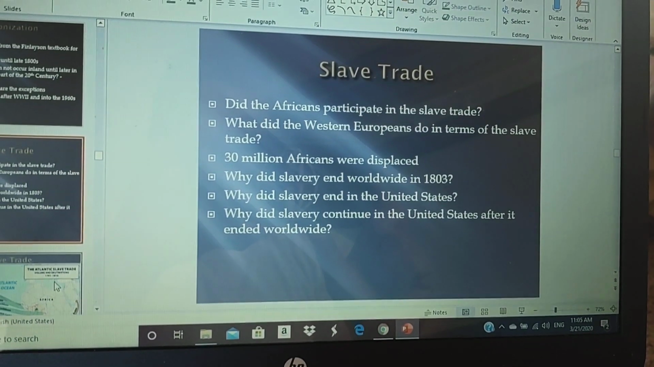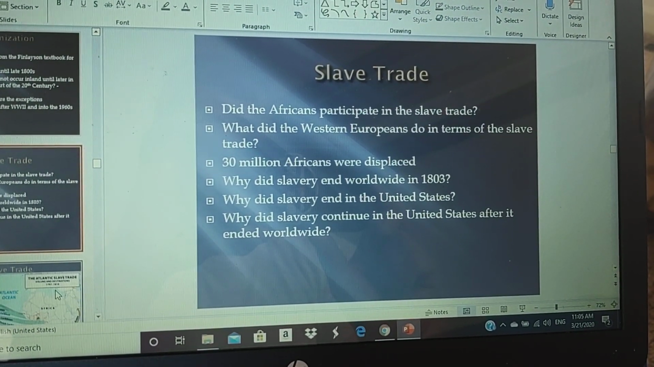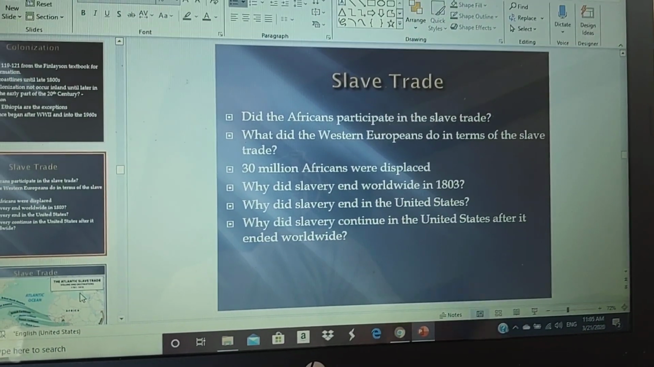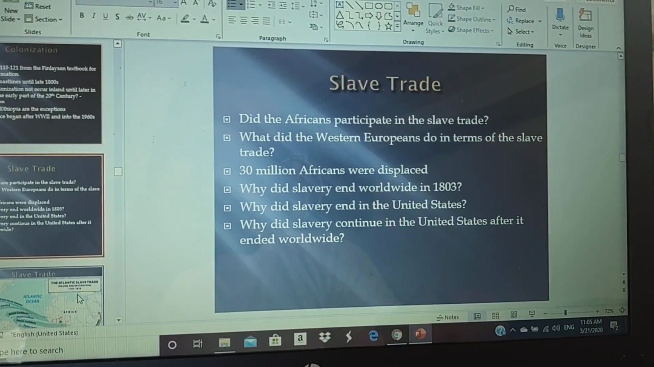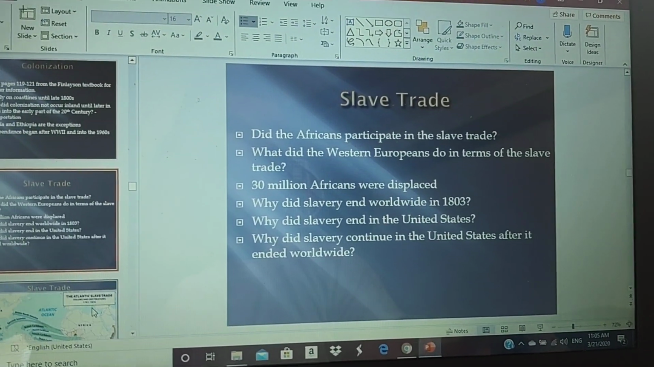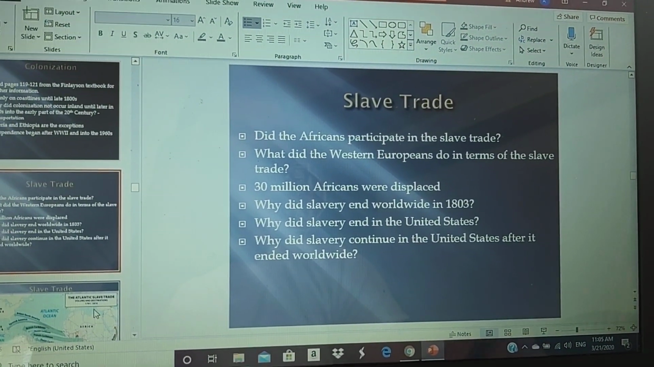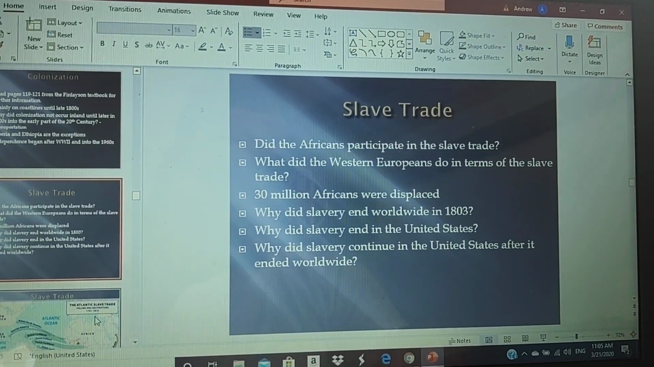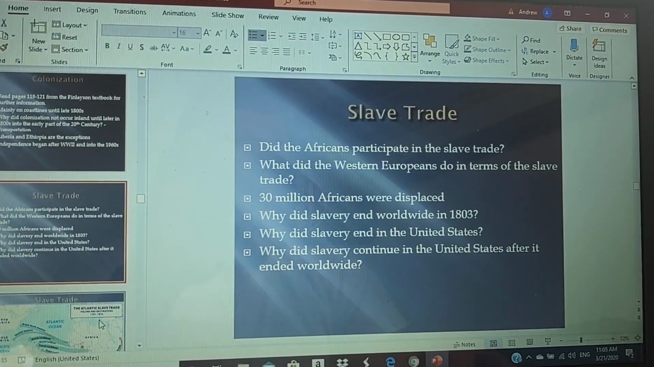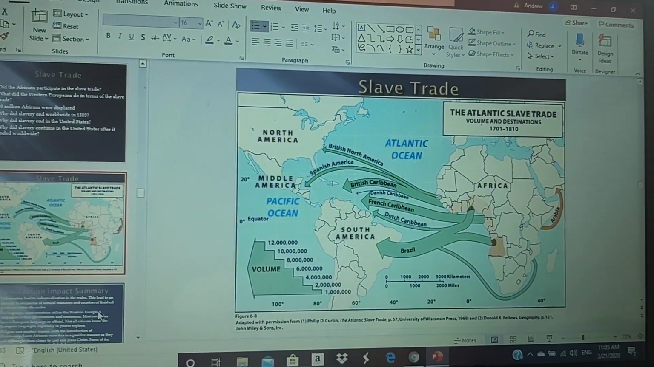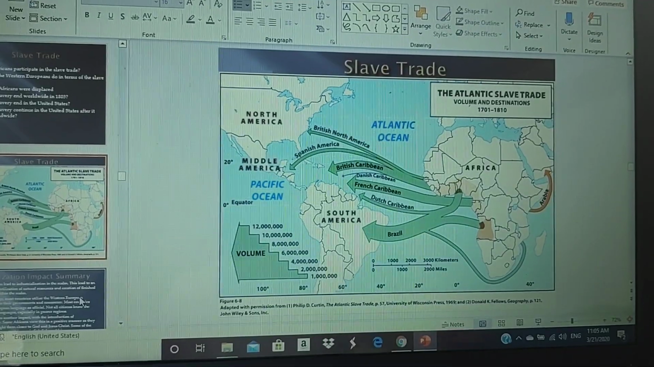Now, one of the horrors that came from sub-Saharan Africa to the New World was the slave trade. The question that's always asked: did Africans participate in the slave trade? Absolutely. But the question is, what's the difference between Western Europeans when they did the slave trade versus people in Africa? Well, it's the number. And I think this map here shows the number.